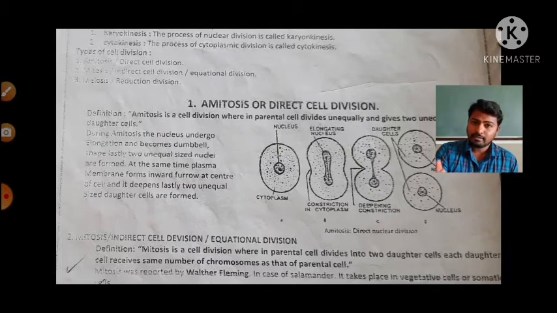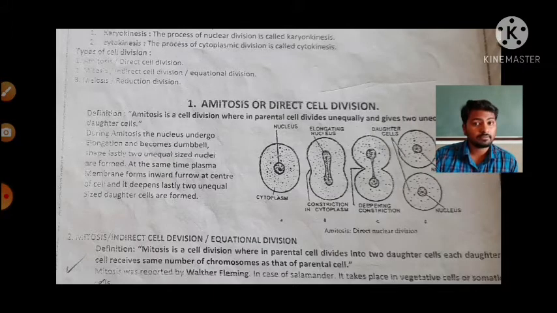If that parental cell undergoes cell division and divides to form two daughter cells, then those two daughter cells also receive the same number of chromosomes.